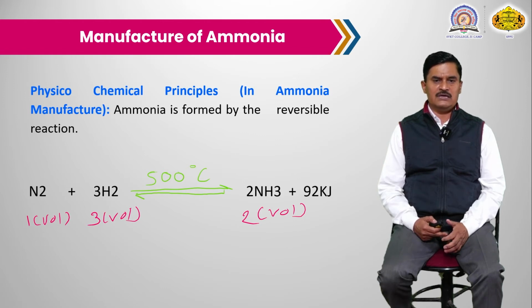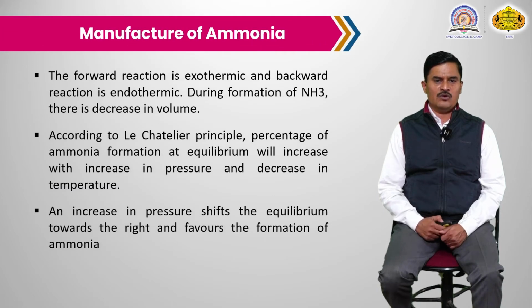If we study the physicochemical principle, the reaction is exothermic, which means it requires a lower temperature. And in the reaction there is a reduction in volume, from 4 volumes to 2 volumes, which means it requires more pressure. So the forward reaction is exothermic and the backward reaction is endothermic.